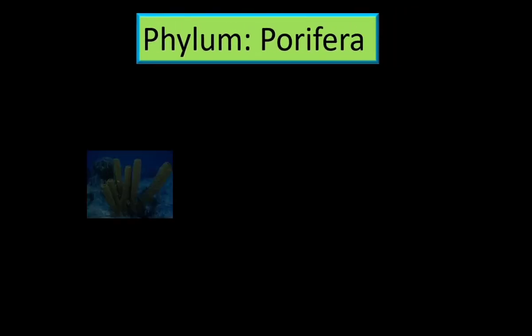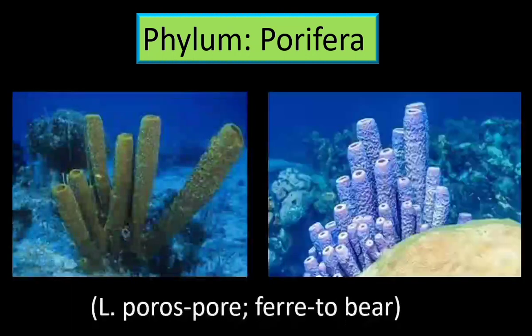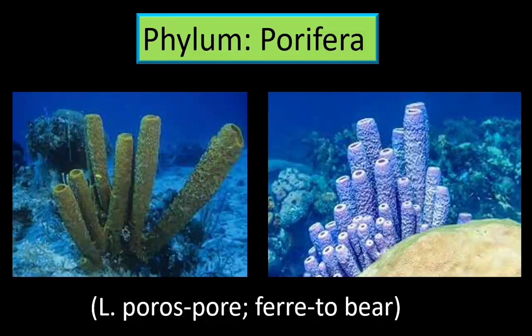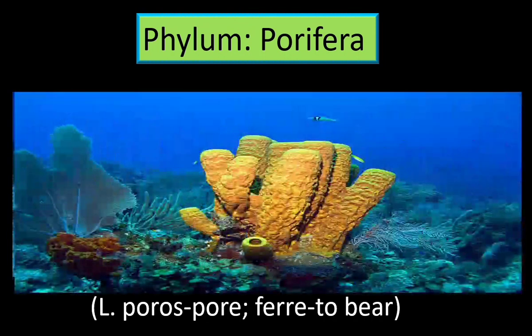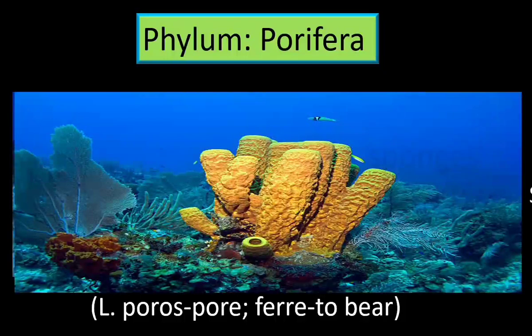They are mostly marine and few are freshwater forms. In Latin, poros means pore, fera means to bear. They are pore-bearing animals. The body has a lot of pores or holes. They are commonly called sponges. Members of phylum Porifera are commonly called sponges.